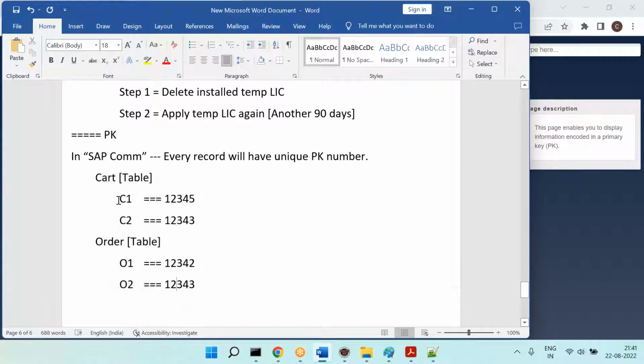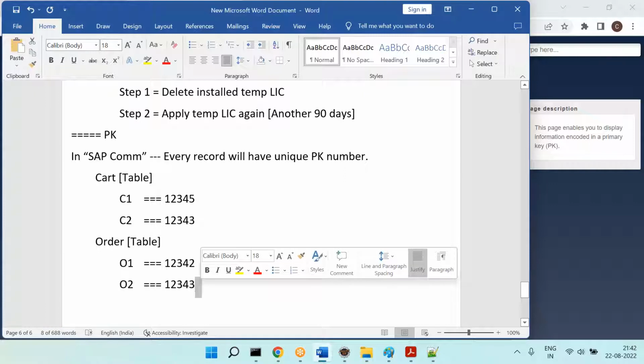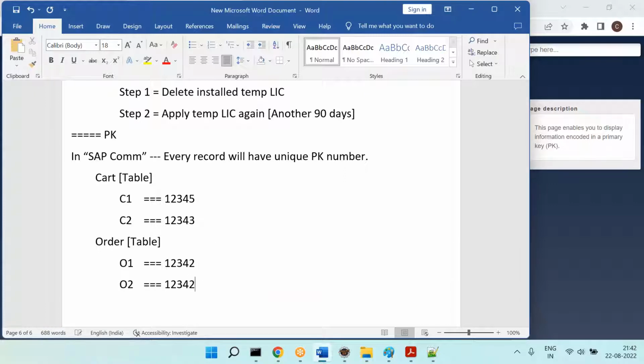Very good. This PK is fine, this PK is fine, but you can see this PK number is repeated. The table is different, but even though the table is different, PK numbers must be unique. So therefore, you should have unique numbers.